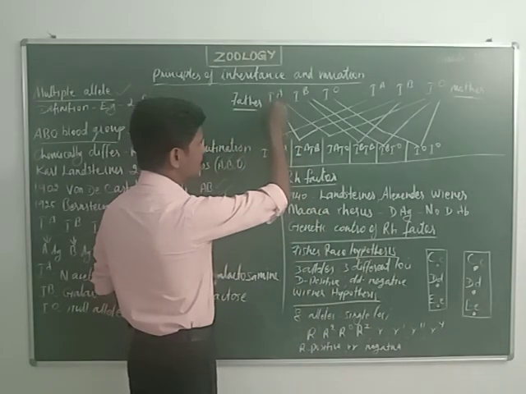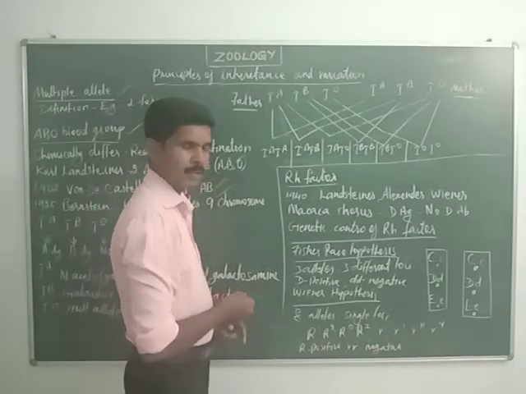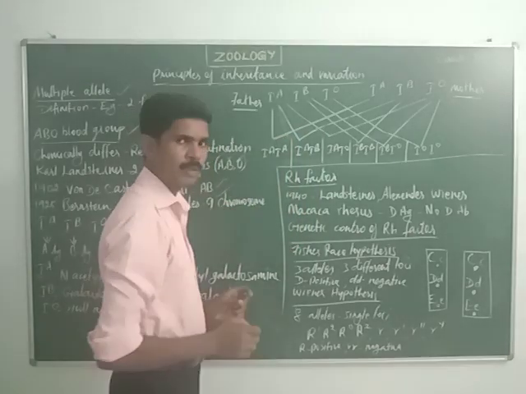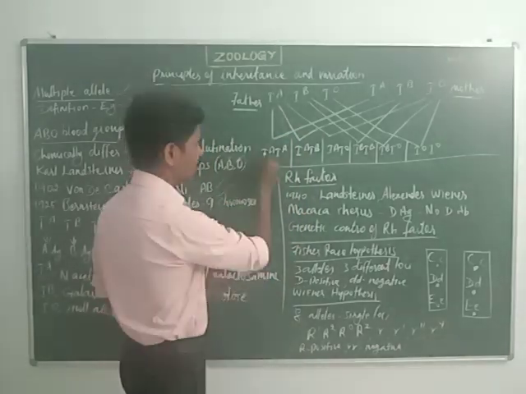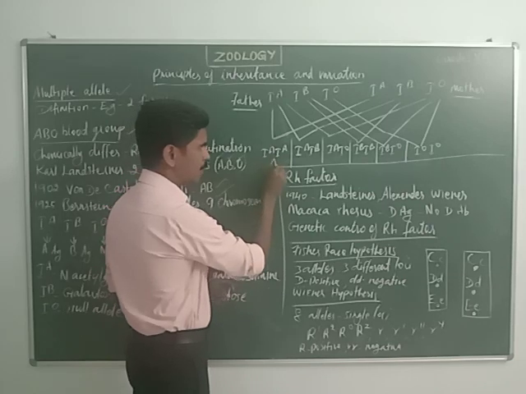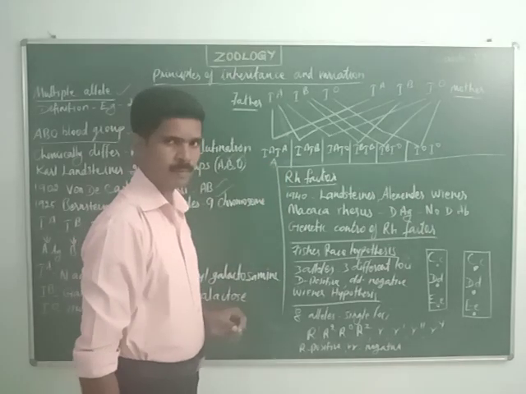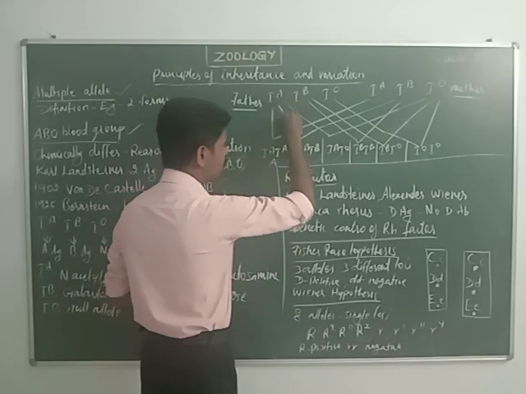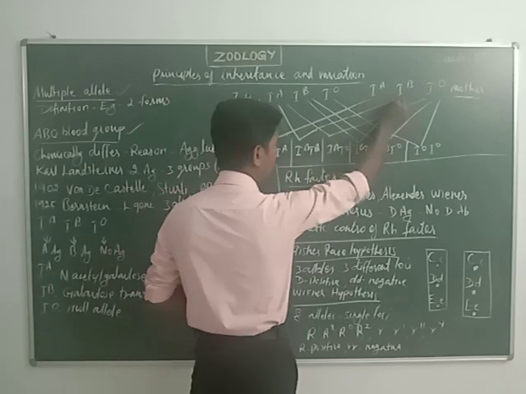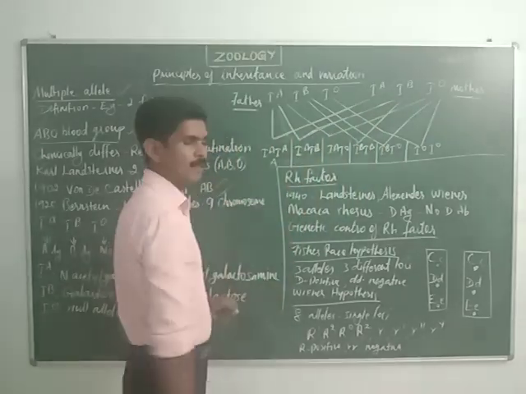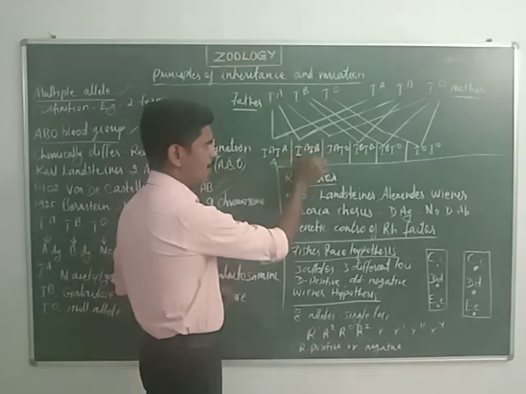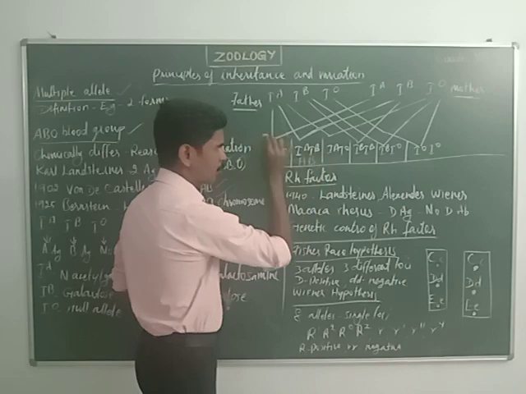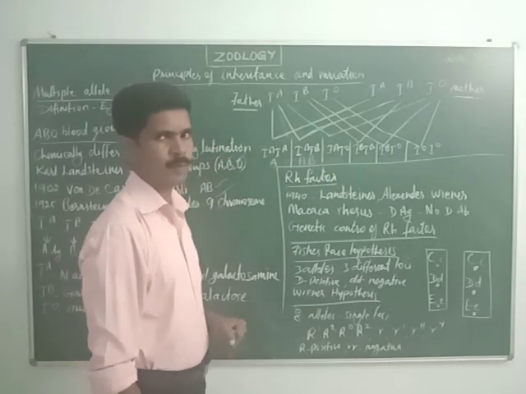Listen very carefully. When a child receives IA allele from the father and IA allele from the mother, both alleles are IA, so that child's blood group is A group. When the child receives IA allele from the father and IB allele from the mother, one allele is IA and one allele is IB, so the child's blood group is AB group.